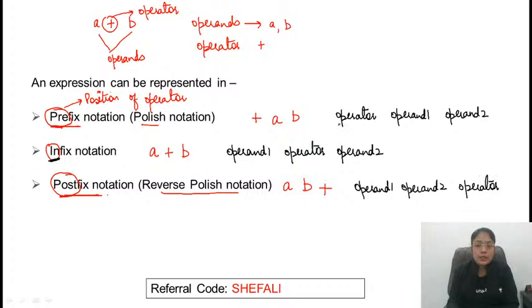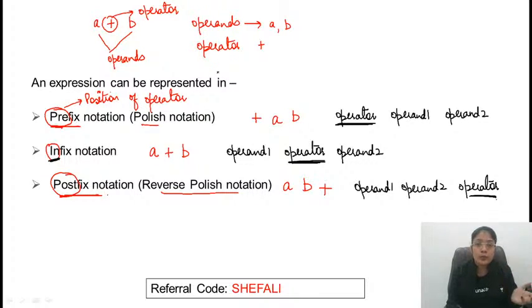So if the operator is coming first, that is prefix; in the center, infix; after, that is postfix. Any doubt till here? Now, what does infix to postfix conversion mean? You will be given an infix expression and you need to print the postfix expression. This is the meaning of this application.